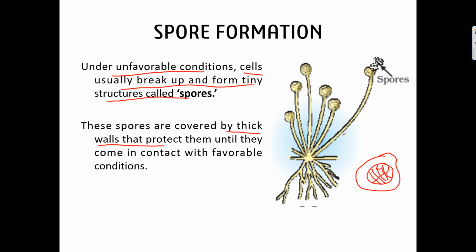In the same way, these spores are also covered by a thick wall which protects them in the unfavorable conditions. When these come in contact with the favorable conditions, they grow into an individual plant. Example is rhizopus.